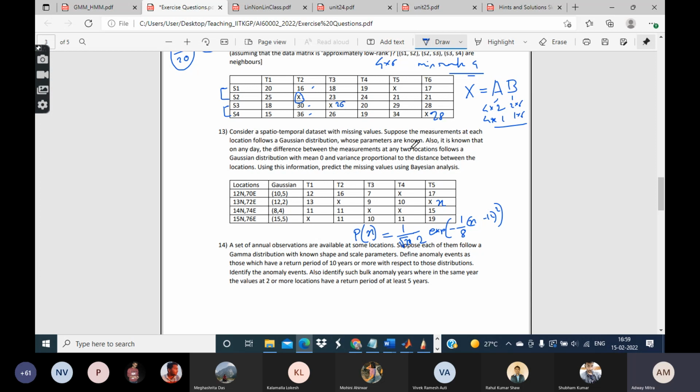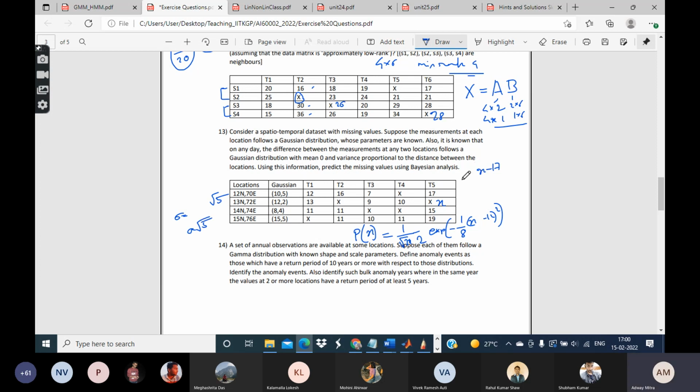Also, it is known that on any day, the difference between the measurements of two locations follows a Gaussian distribution with mean 0 and variance proportional to the distance between the two locations. If you consider these two locations, the difference between their measurements, that is x minus 17, again follows a Gaussian distribution with mean 0 and variance proportional to the distance. What is their distance? Their distance in this case is root 5, right? So the sigma will be, let us say, equal to a into root 5.